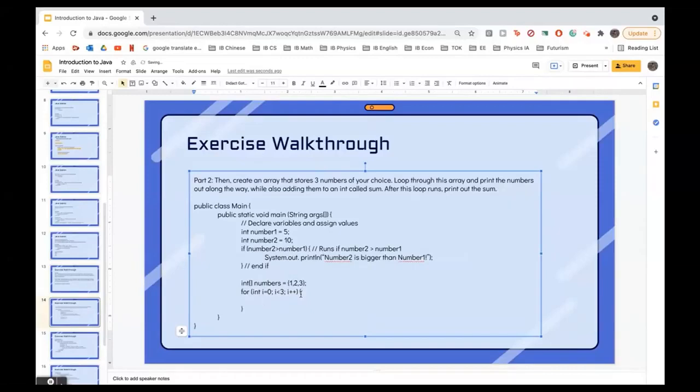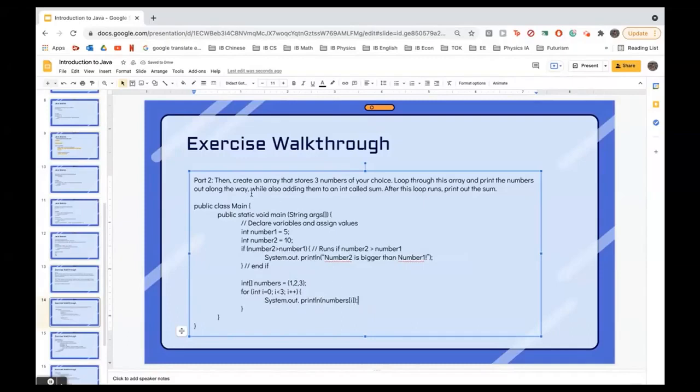Within this, the instructions ask us to print the numbers out along the way. We do so by doing numbers square bracket i to get the element at each index.